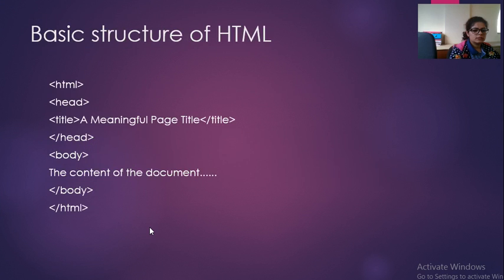Now after this we have to study the basic structure of HTML. Students, in the basic structure of HTML, you will see how we have to apply all the tags. I will explain the purpose of every tag and how we have to place every tag. So let's start with this very first line. Whenever you have to start any HTML document, you have to start with HTML. This indicates the start of the HTML document. So the first tag is HTML.